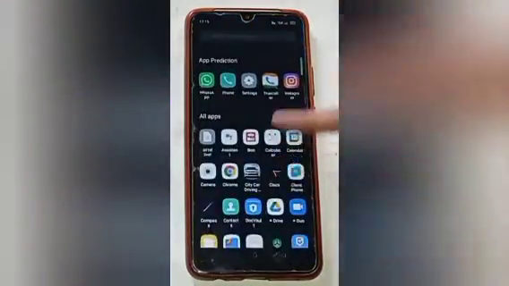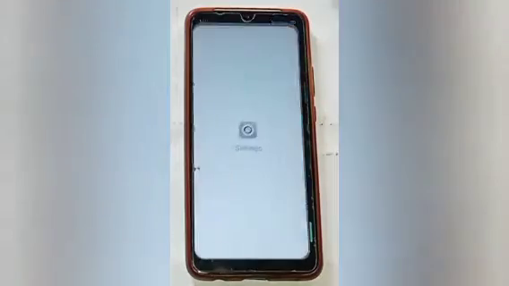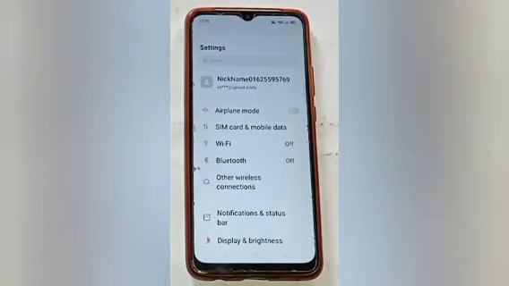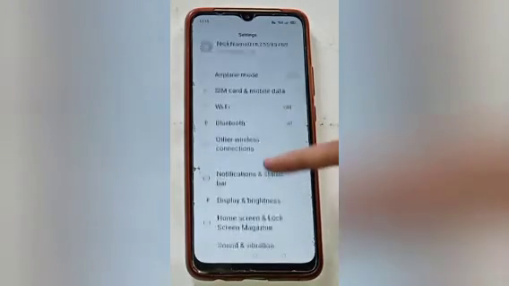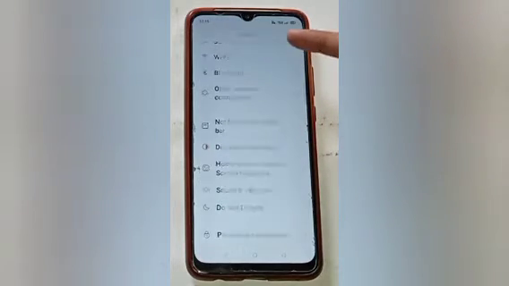Firstly, scroll up and move to the settings icon. Here you will see it, click on that. After clicking on the settings icon, here you will see many more options. Scroll up and click on the Wi-Fi. Here you will see it, click on the Wi-Fi.